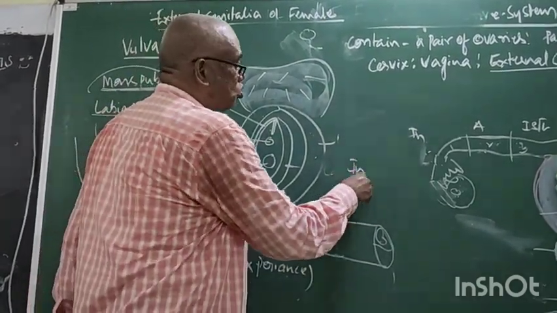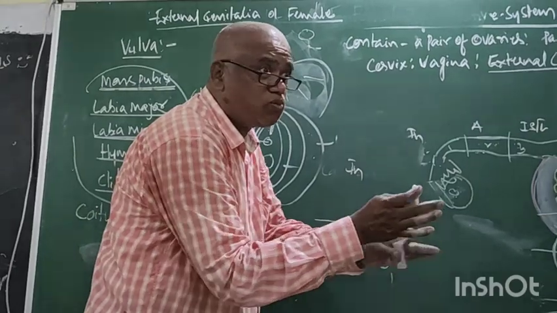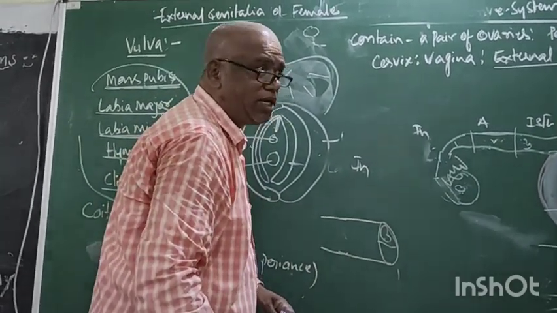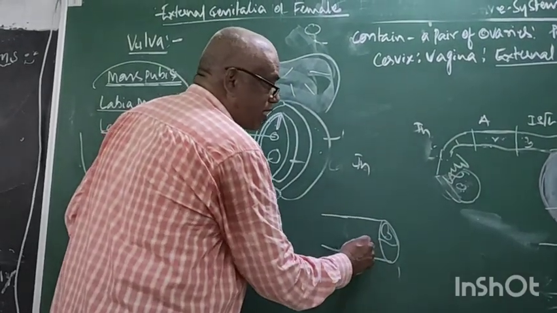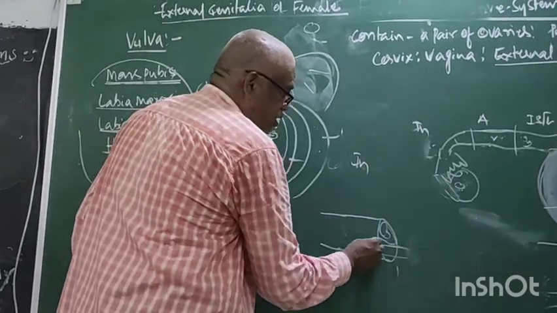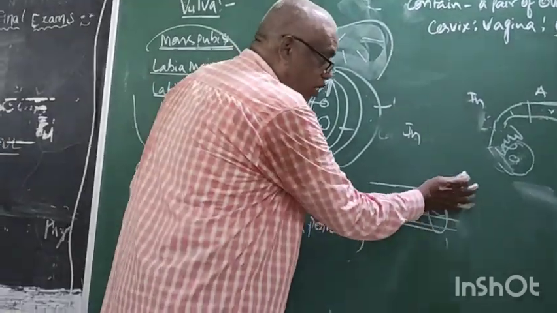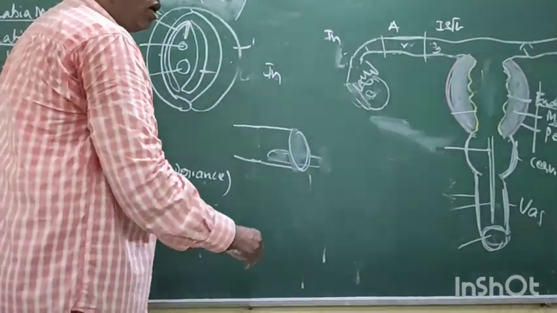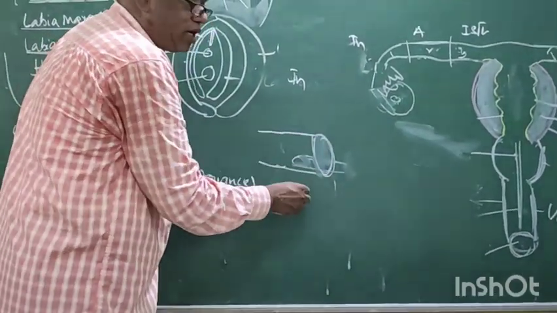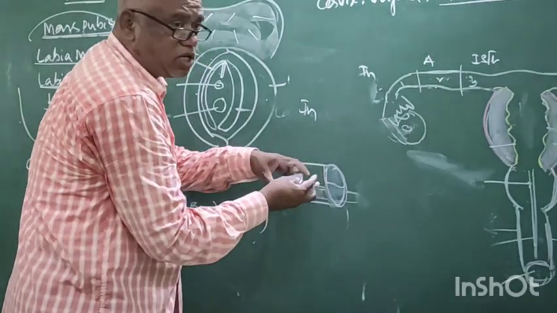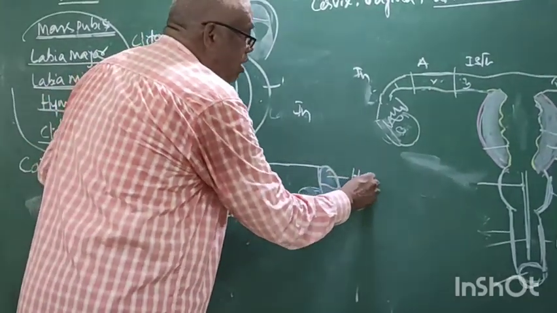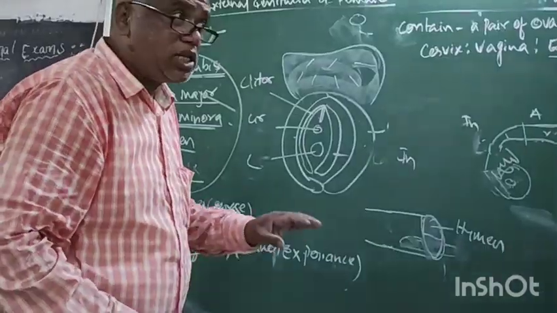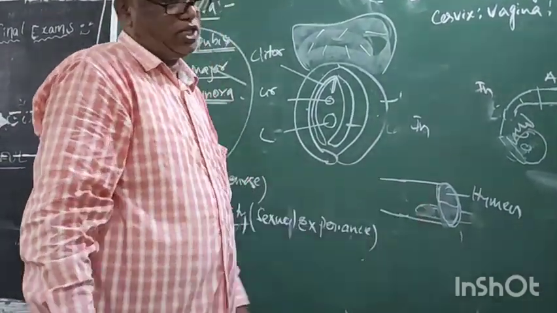During intercourse, the sexual attachment between male and female, the male penis is introduced into the vagina. Now it is the penis. Now this is the opening. This opening belongs to whom? The vagina. The opening of the vagina is partially covered by a membrane that is called hymen. Hymen is the membrane which partially covers the opening of the vagina.